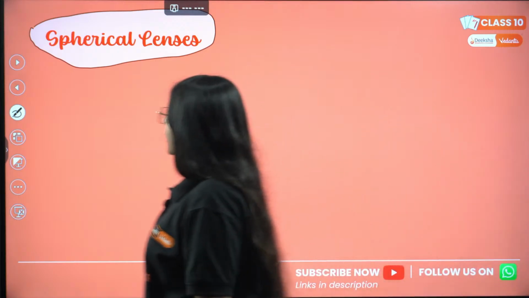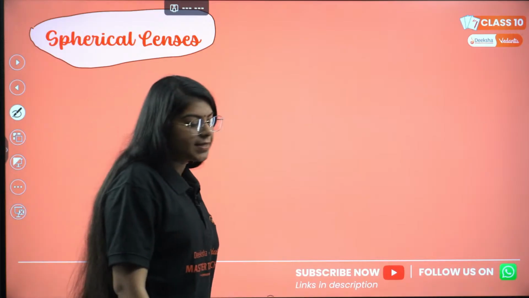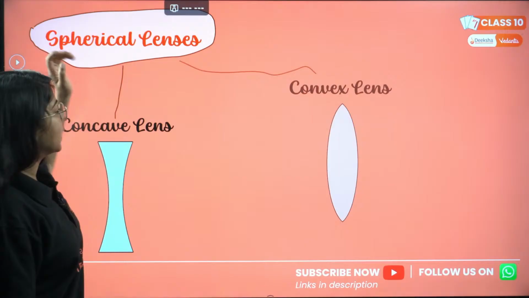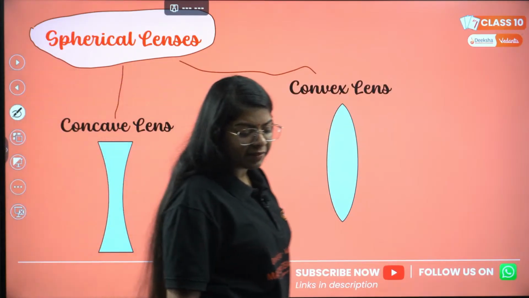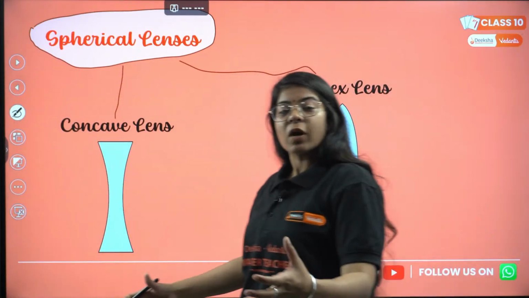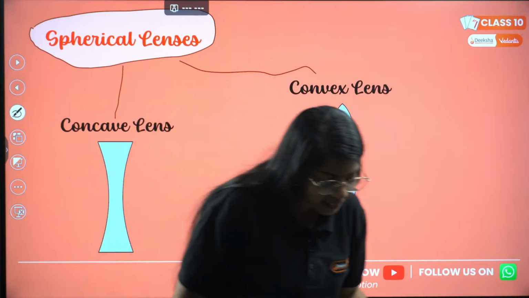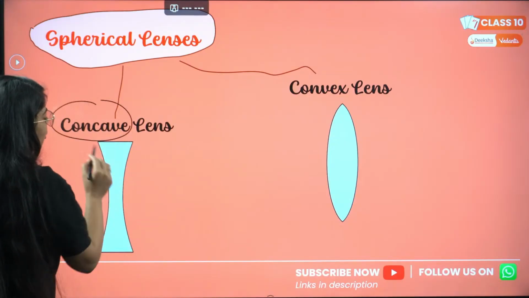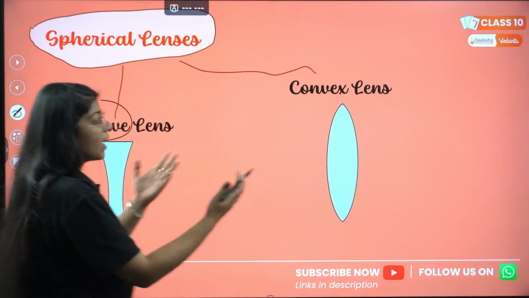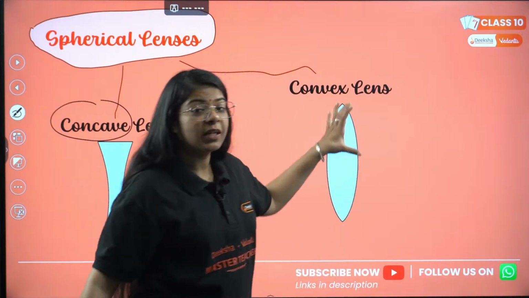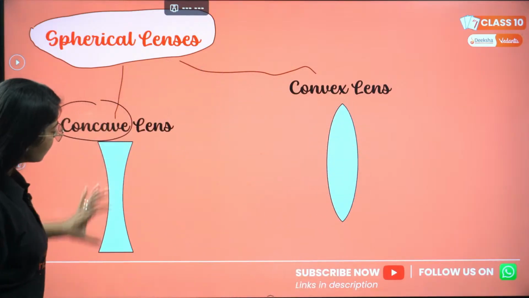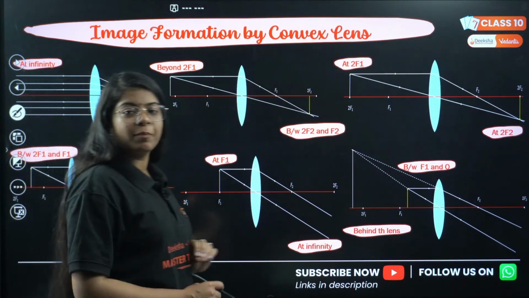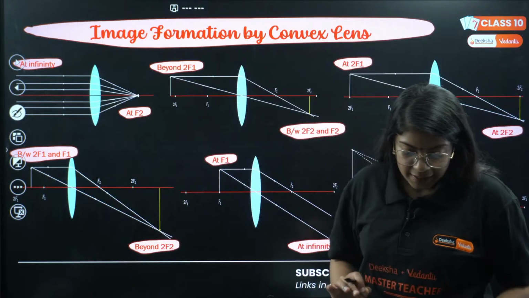Okay, moving on to the next part, we have 2 kinds of spherical lenses. First is concave lens, then second is convex lens. Similarly, the way we had two kinds of mirrors, we have two kinds of lenses. First is concave lens, it looks something like this. And then we have convex lens. It's thicker from the middle, thinner from the edges. Then we have images formed by convex lens.